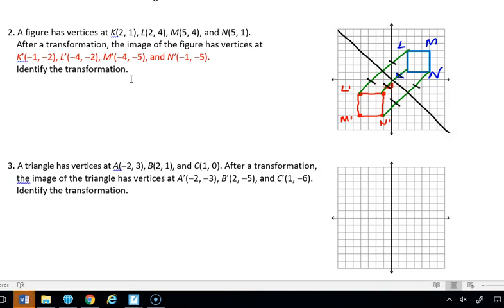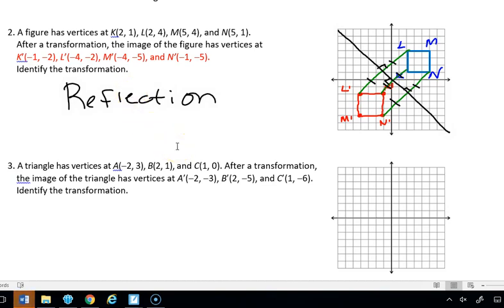So if I can draw perpendicular bisectors, and this is a right angle to all of these as well, then I know that this has got to be a reflection. And indeed it is. It's a reflection. And it just so happens that it's a reflection over the line y is equal to negative x, because that's that line. But you just need to know that it's a reflection because it just says to identify the transformation.